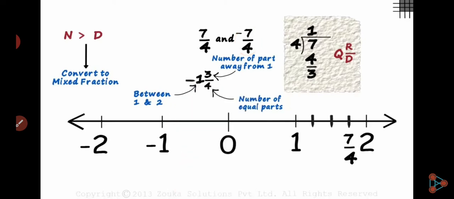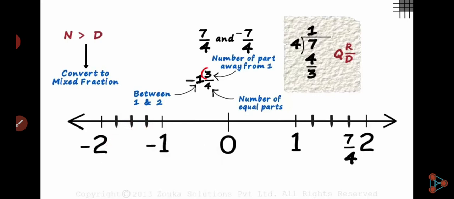Same here. If we talk about -7/4, so it is between -1 and -2. Okay, so here we can divide -1 and -2 into 4 equal parts, because denominator represents the number of equal parts. Okay, understand? So let's divide into 4 equal parts in between -1 and -2.